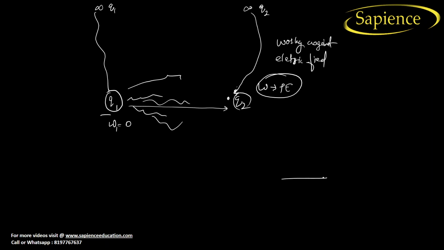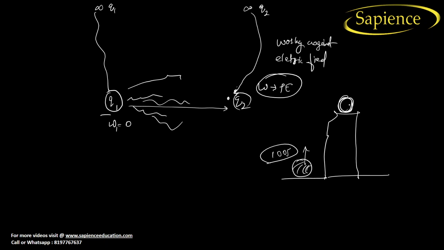See here, I have already discussed these things in previous classes, that if there is a body like this, and if you lift this body, you are going to do work. For example, you have done the work of 100 joule to put this body in this area. When you put this body there, there will be an increase in the potential energy, and this potential energy will be equal to 100 joule only. So whatever work is done, that gets converted into potential energy. Here also the same example is there.